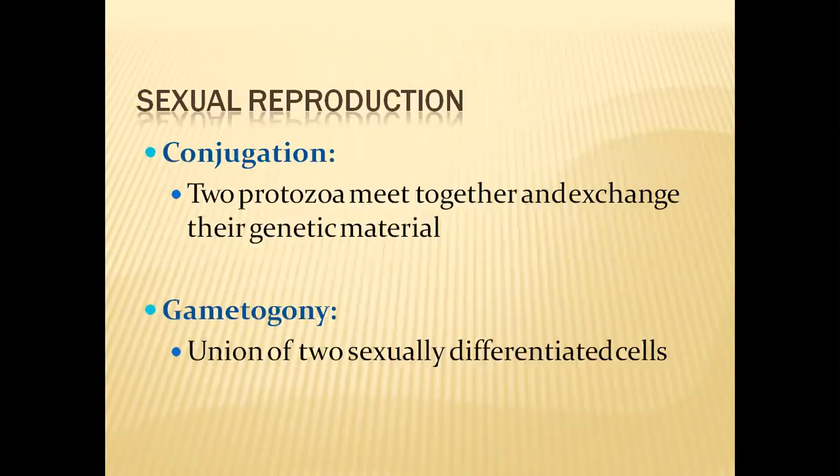Coming to sexual reproduction, conjugation is one method and gametogony is another method. In conjugation, two different protozoa come together, come in contact, and exchange their genetic material or nuclei.